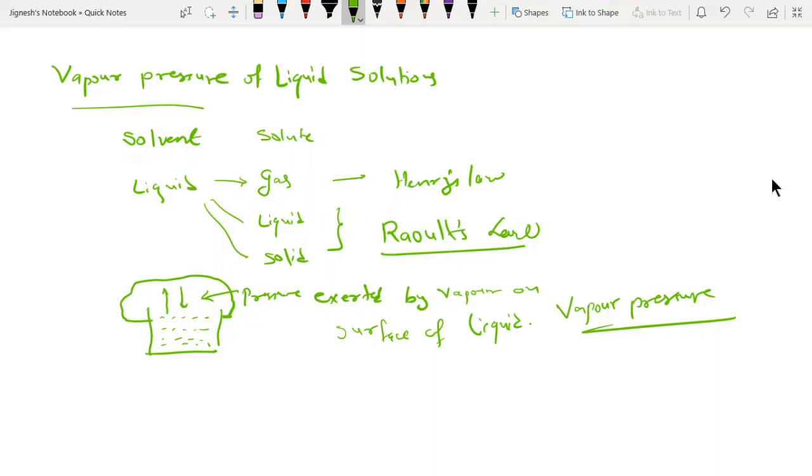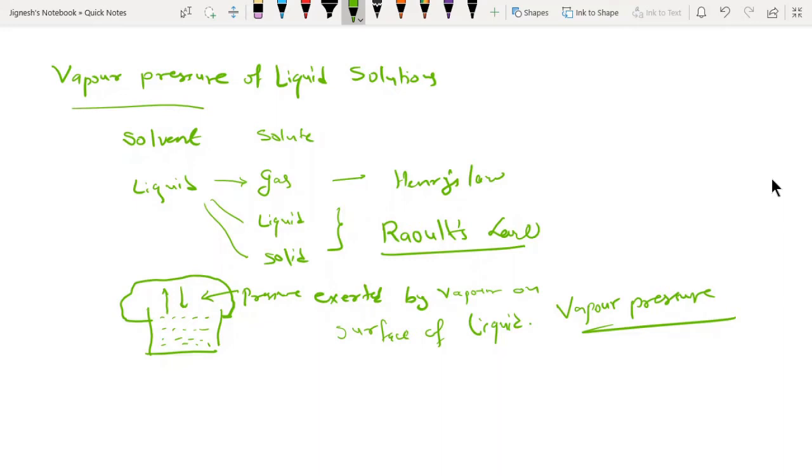This pressure is exerted, and two factors are responsible for it. One is the nature of the liquid, which means how volatile it is. If it is highly volatile, the pressure will be more. Why? Because the vaporization of that liquid will go very high, and it will come back also very fast, so that will exert a much higher pressure. And the second thing is temperature.